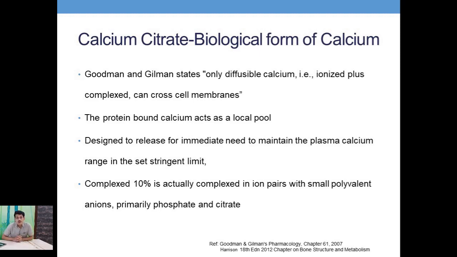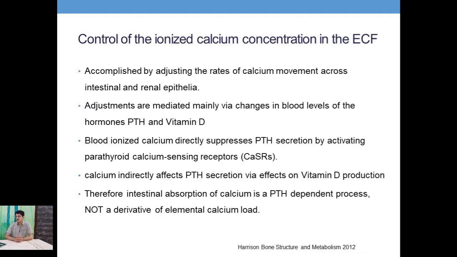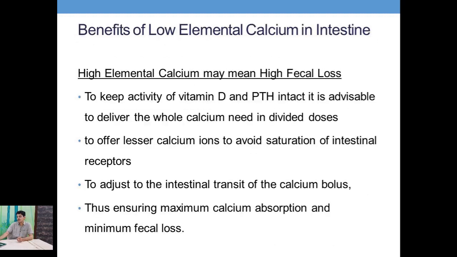The control of the ionized calcium concentration in the ECF is accomplished by adjusting the rate of calcium movements across the intestinal and the renal epithelia. Adjustments are mediated via changes in the blood levels of hormones, PTH and vitamin D. The blood ionized calcium directly suppresses PTH secretion by activating the calcium receptor, and calcium indirectly affects PTH secretion via effects on vitamin D production. Therefore, the intestinal absorption of calcium is a PTH dependent process and not a derivative of an elemental calcium load.